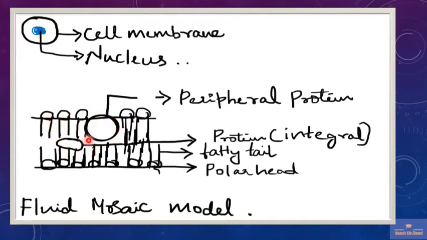Certain proteins embedded at the surface of the membrane we call peripheral proteins, whereas proteins embedded at the center or inside the membrane we call integral proteins. This looks like a mosaic arranged on the floor, hence we call it the fluid mosaic model.